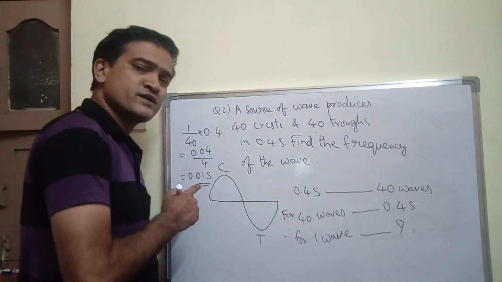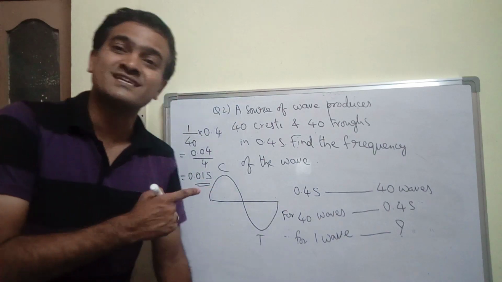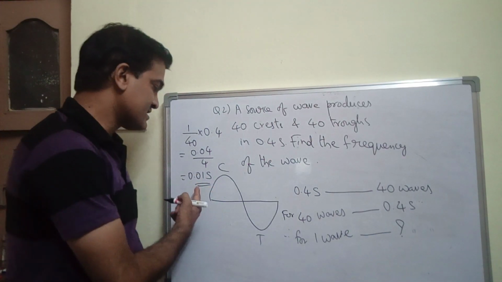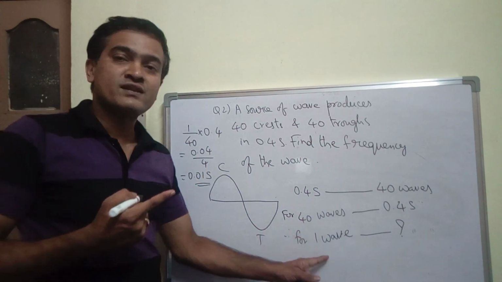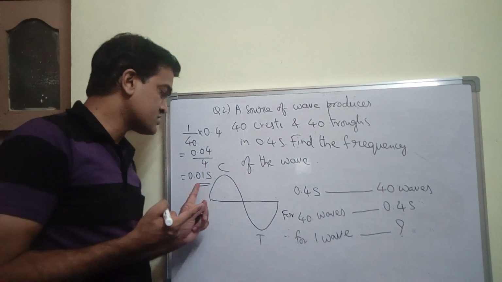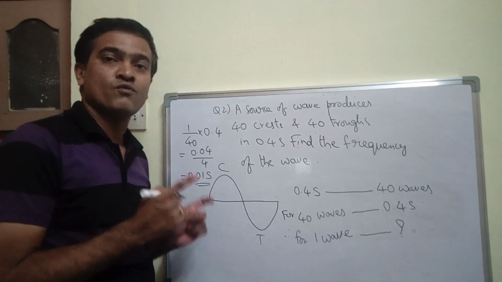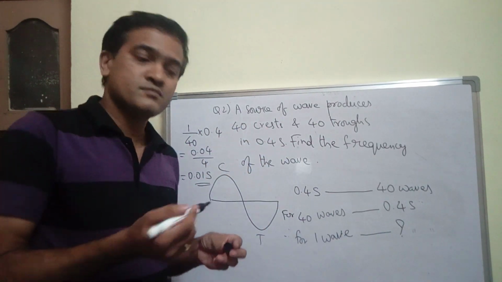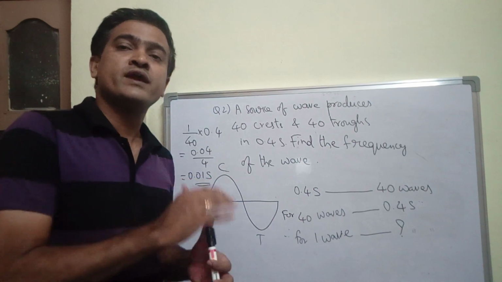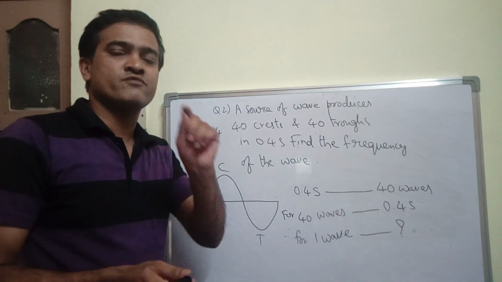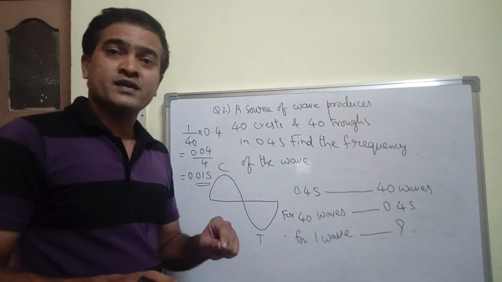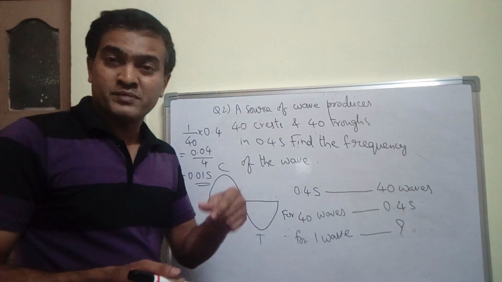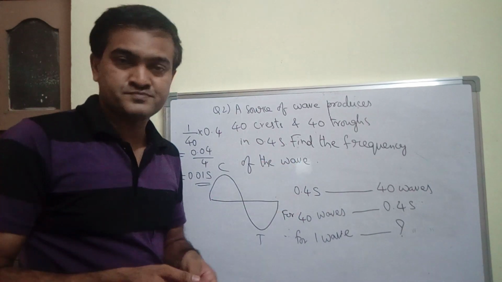What does this 0.01 second signify? This 0.01 second signifies one wave. That means this is the time taken for one wave to travel. That is nothing but the time period. Time taken by one wave to travel. Or you can say, if I consider a particle, the time taken by a particle to complete one oscillation or one vibration or one rotation.